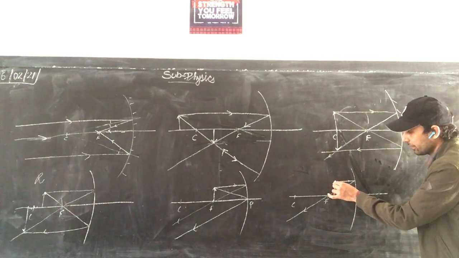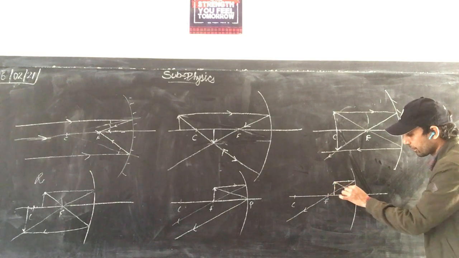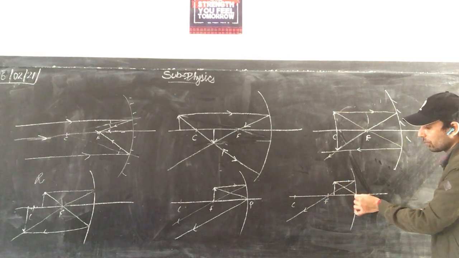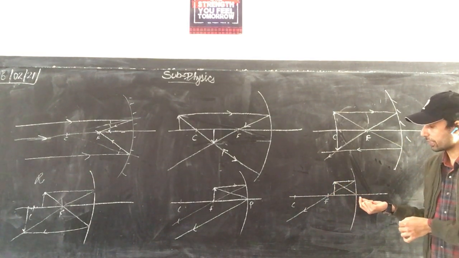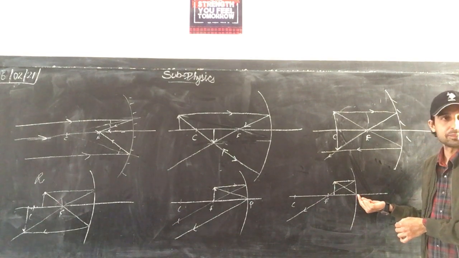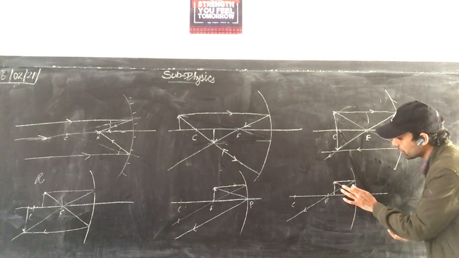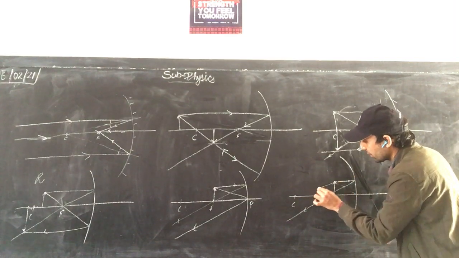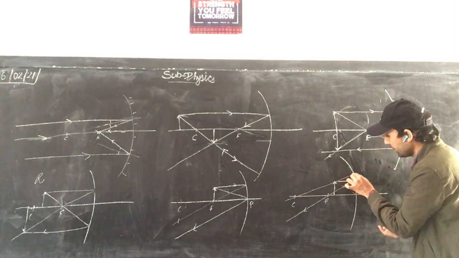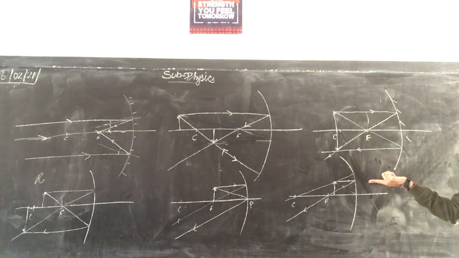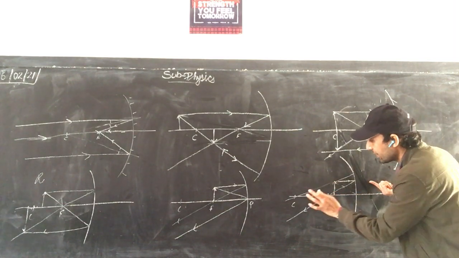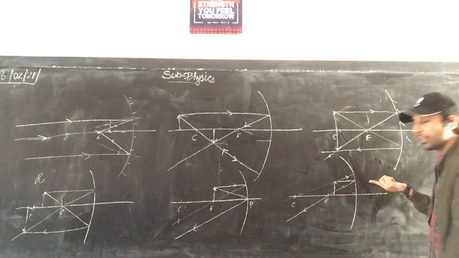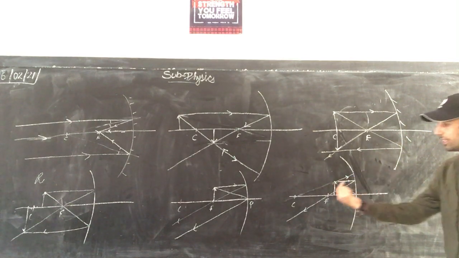Another ray, pole or center of curvature they have taken. Center of curvature. Okay, then we take that ray. This is the ray from center of curvature.